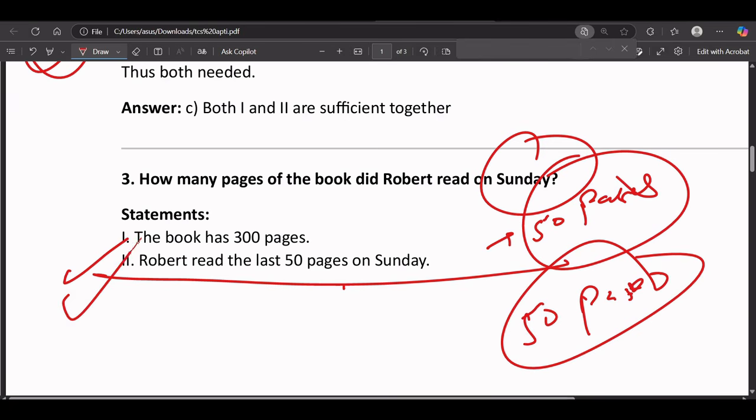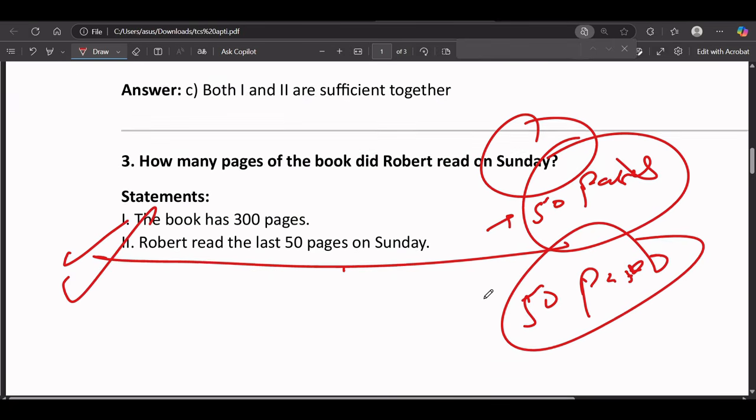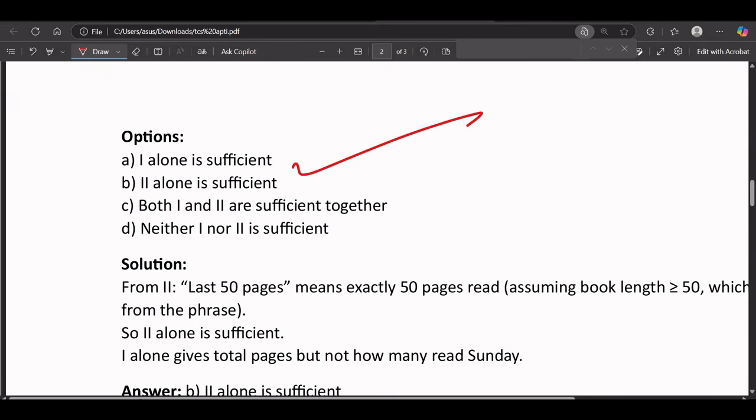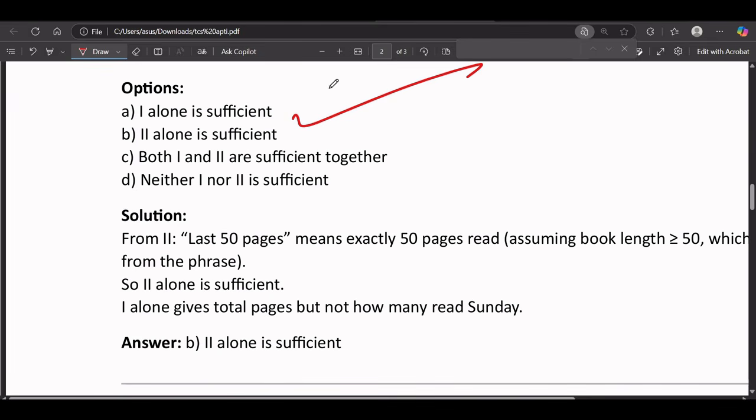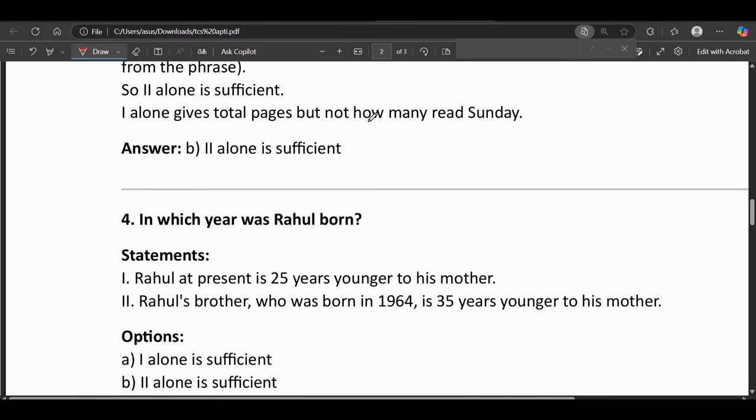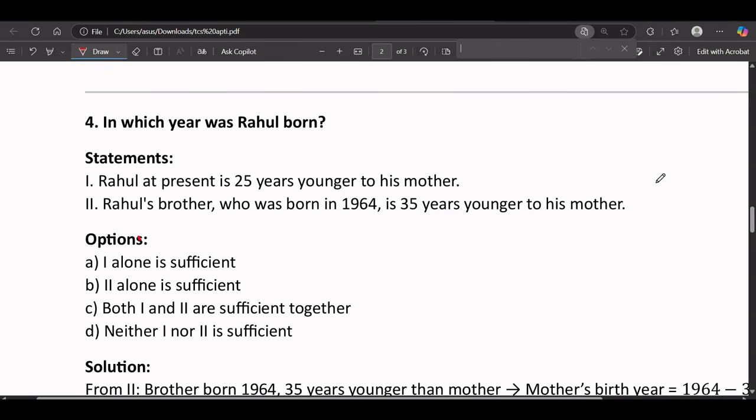Okay, and statement 2 alone is enough to give this answer, so the option will be second, that is, 2 alone is sufficient. Okay, now solve this one.